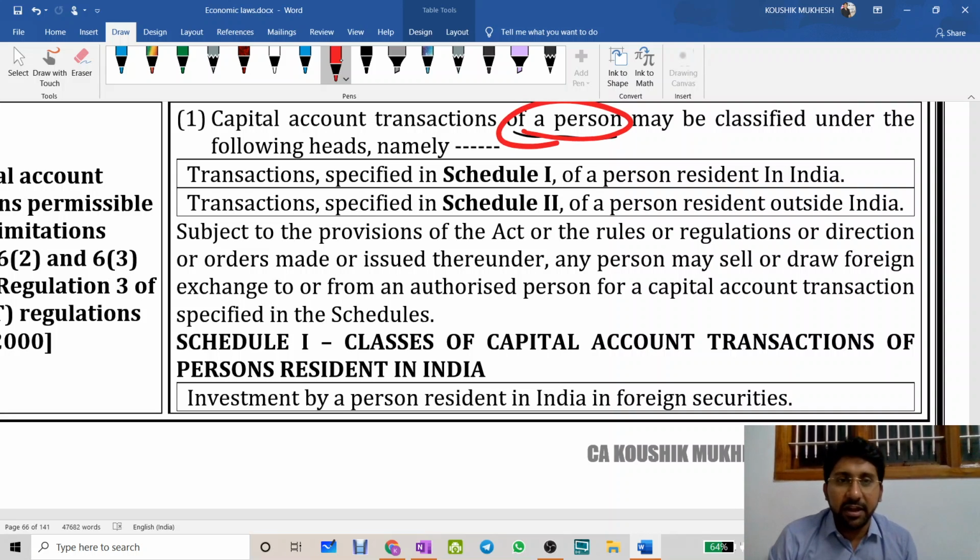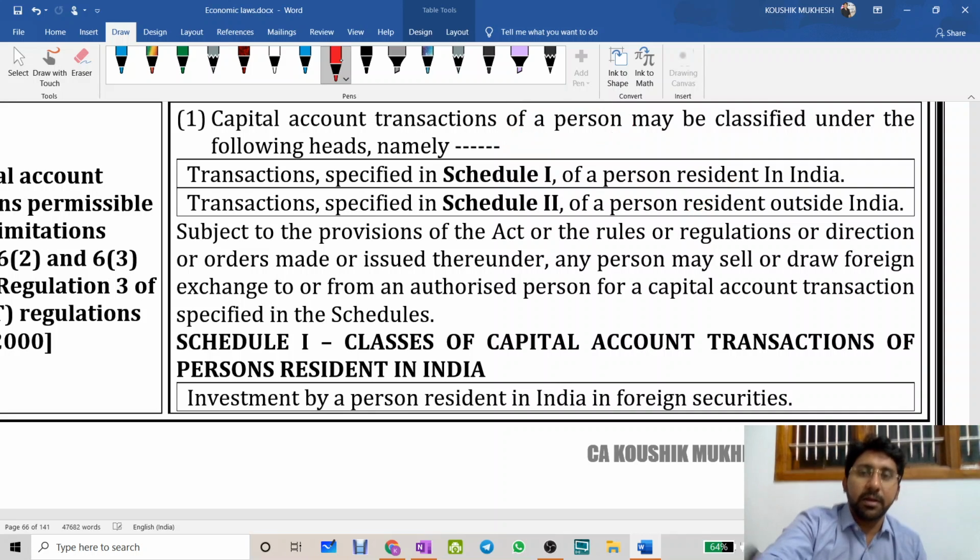May be classified under following heads. Schedule 1 for PRI, Schedule 2 for PROI. That means Schedule 1 was given for PRI, Schedule 2 for PROI. Okay, now, by the way, first thing I want to convey: PROI, making investments in India, or taking money from India, is called foreign direct investment. What investment? Foreign direct investment.